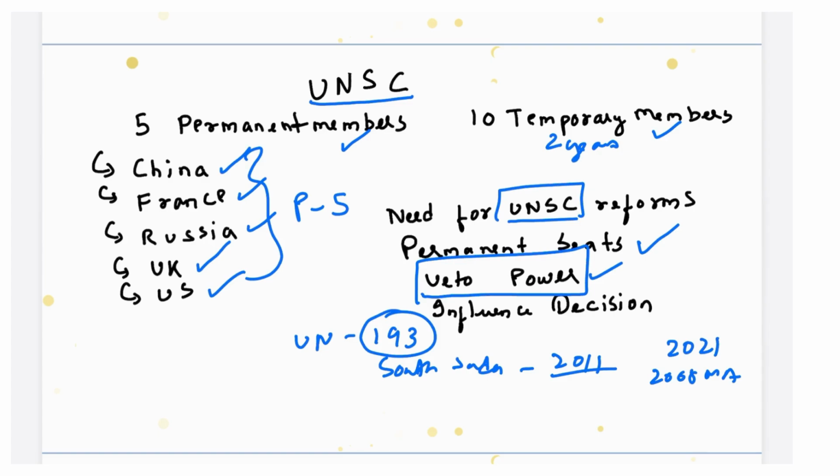And another is the influential decision. Using veto power, they can influence the decision-making procedure and they have failed to solve critical ongoing issues like the recent Russia-Ukraine war and Israel-Hamas war. They have not yet been able to solve this kind of issues.